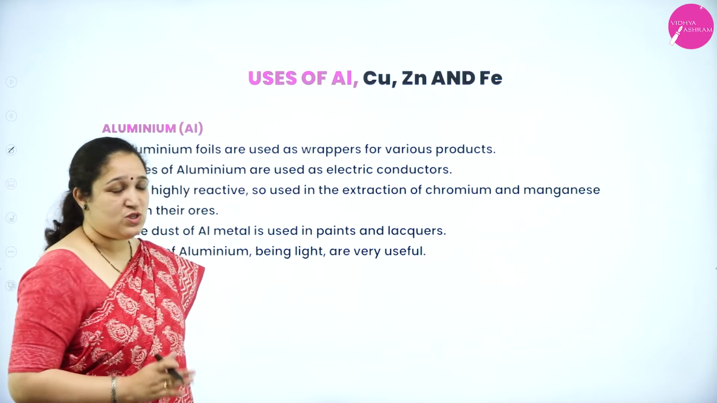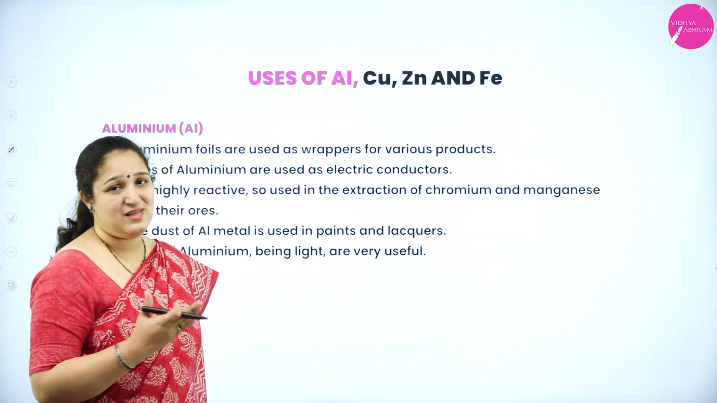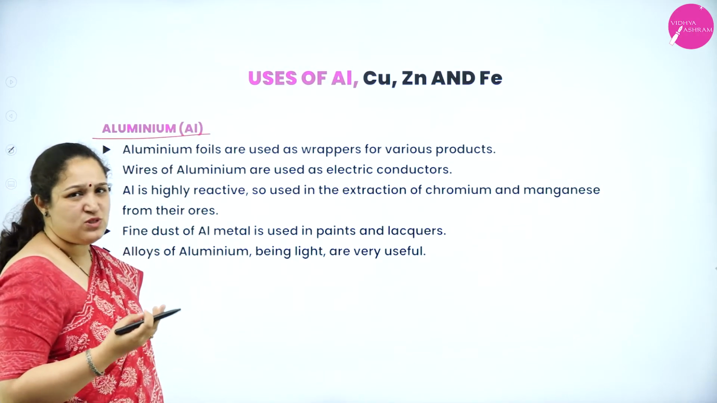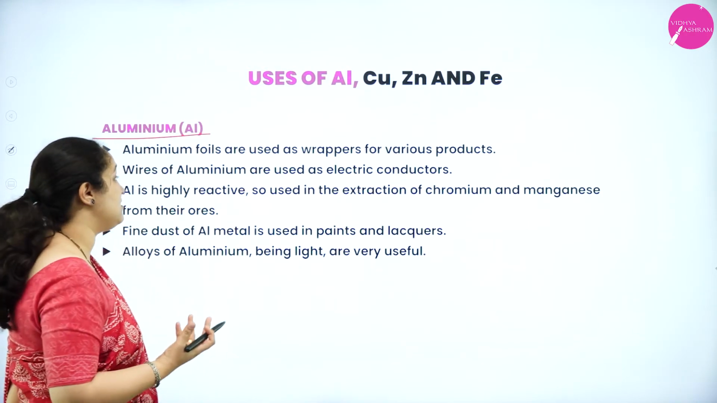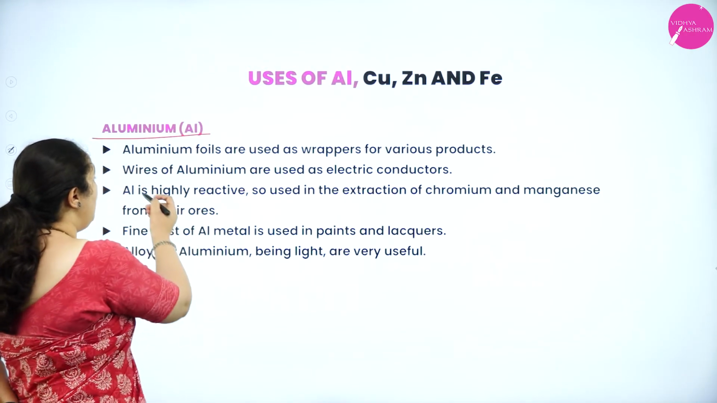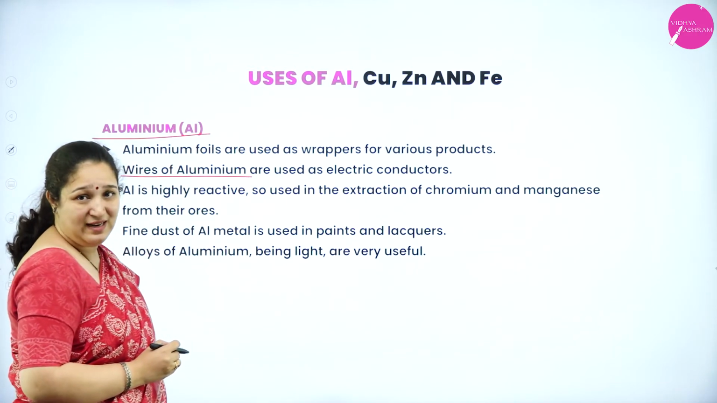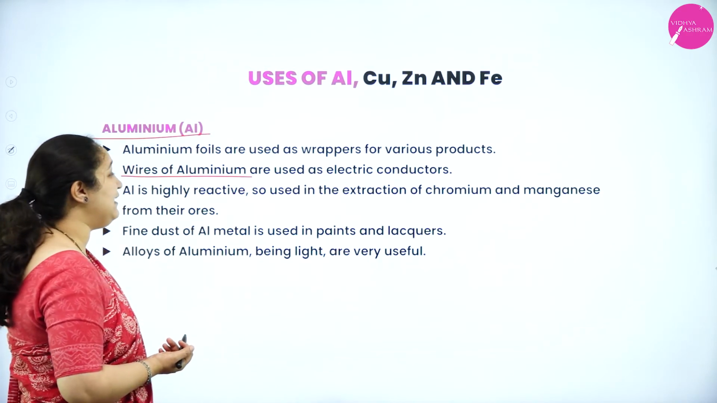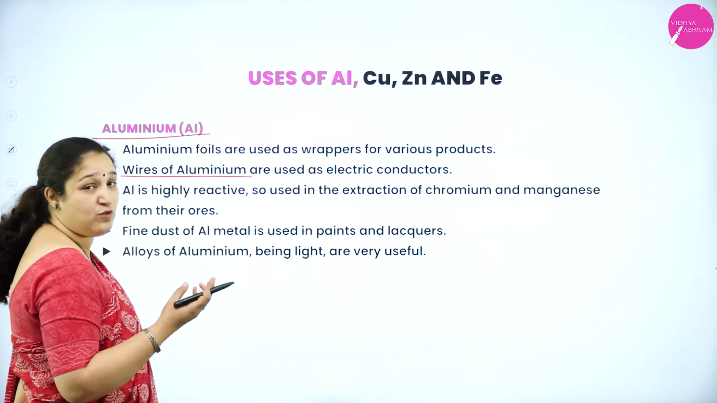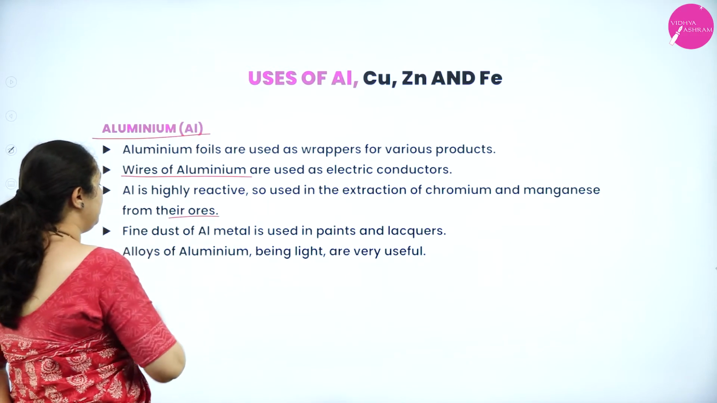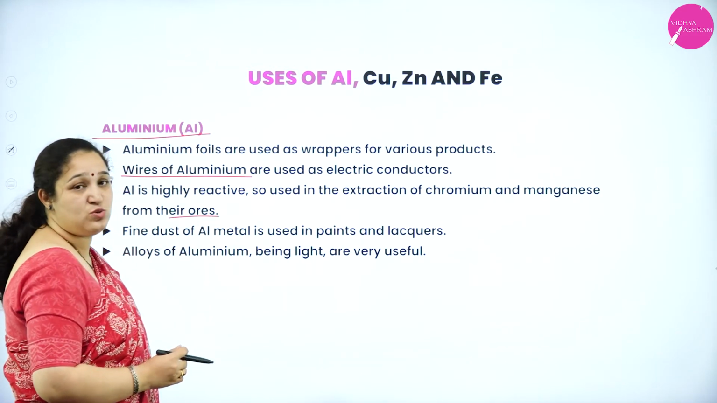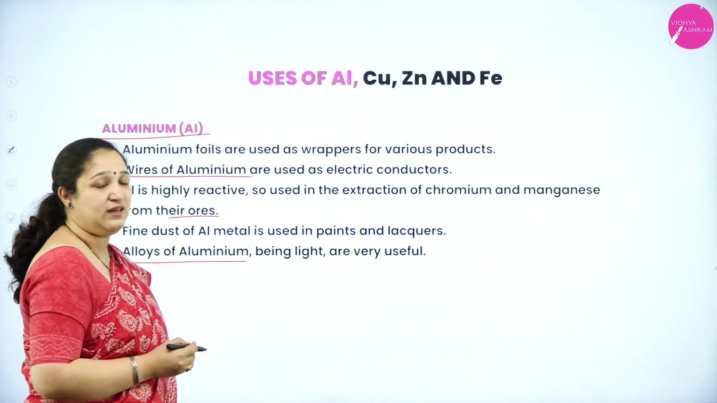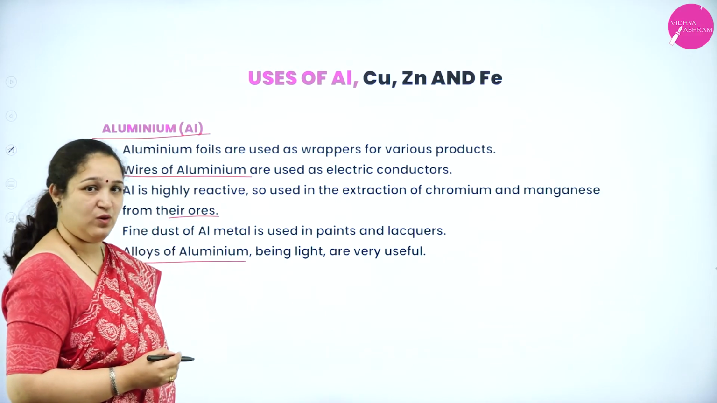Next we have uses of aluminium, copper, zinc and iron. First we learn about aluminium. Aluminium is used as aluminium foil, that is used as wrappers for various products. Wires of aluminium are used in electrical conductors, so they are used in wires. Also, aluminium is highly reactive, so it is used in extraction of chromium and manganese from their ores. Fine dust of aluminium metal is used in paints and lacquers.